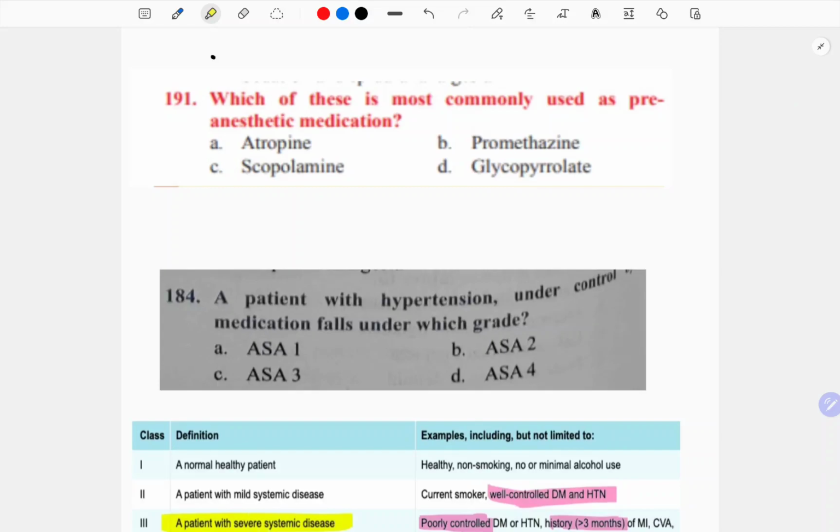Which of the following is most commonly used as a pre-anesthetic medication? See, pre-anesthetic medication, atropine, reduces the secretions. I told you earlier also.